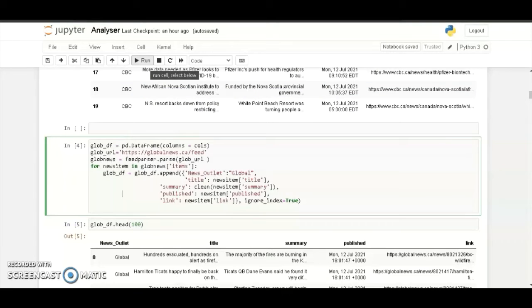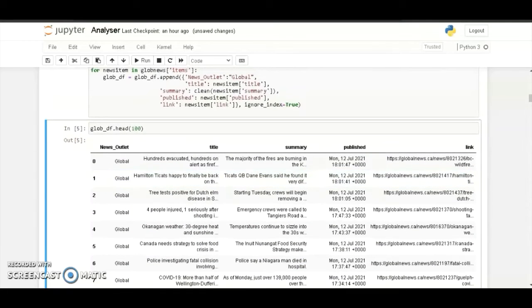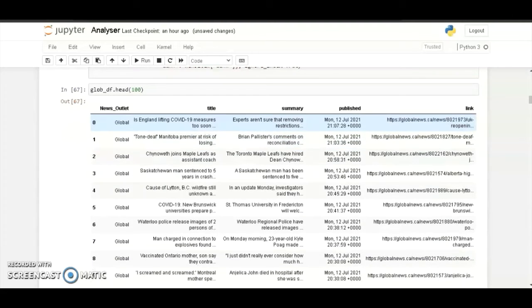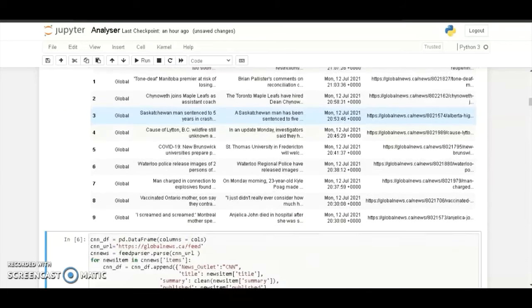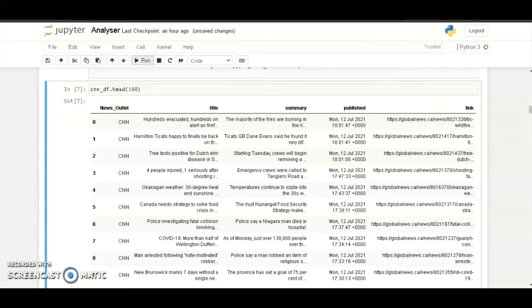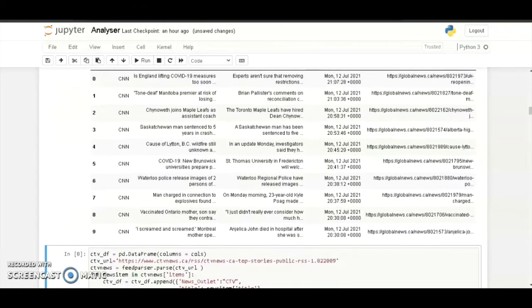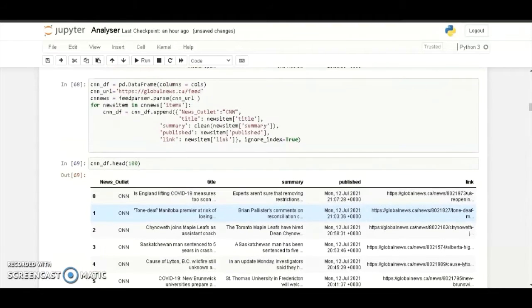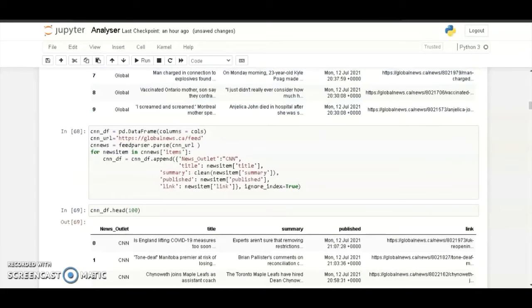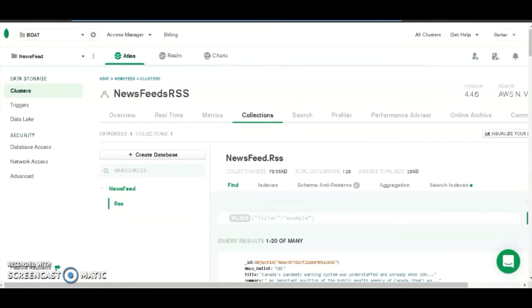Next goes Global News, and this is the link for the Global News top stories feed. We run this and run this. Now you can see "Is England lifting COVID measures too soon?", which was posted on Monday, 12 June 2001, at 9 o'clock, I don't know. This moves on like Global, and then we move on to CNN. If I run the code right now and execute, you can see CNN is also saying the same thing. Okay, wait, what? Sorry, the link is different right now. I'll change it right now.